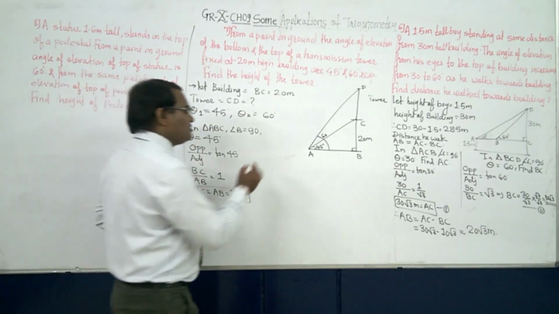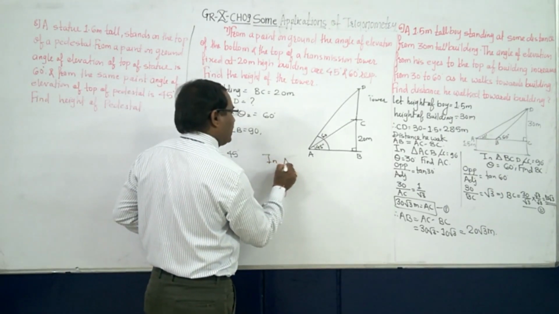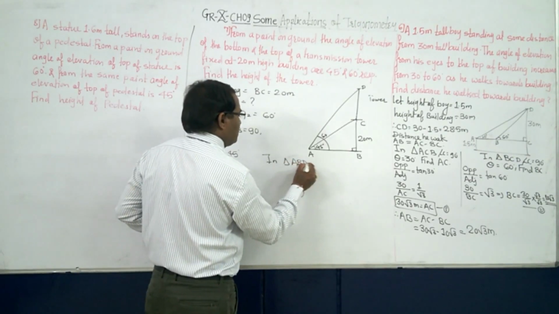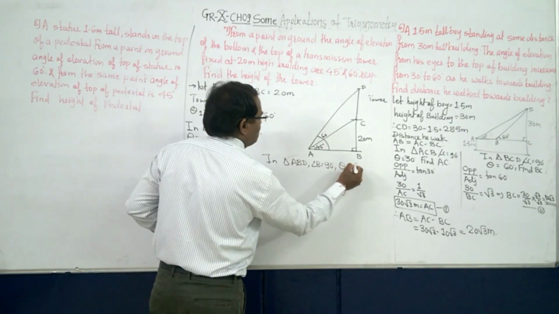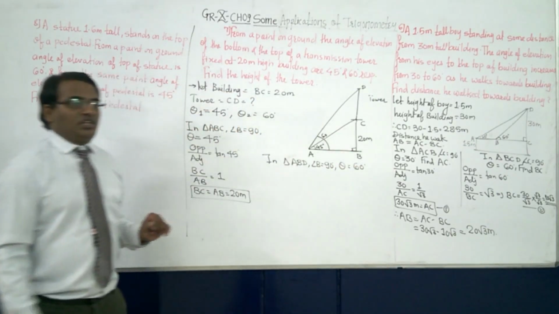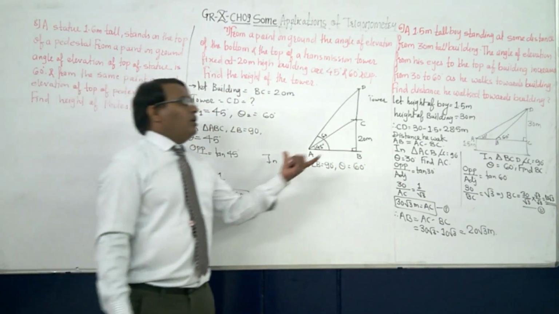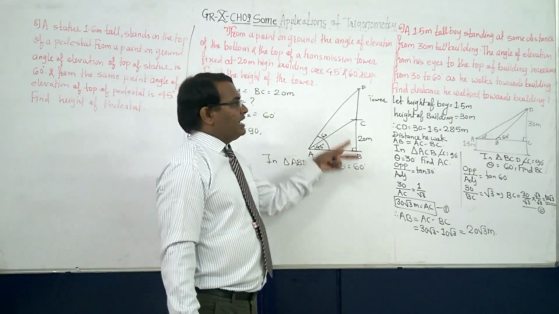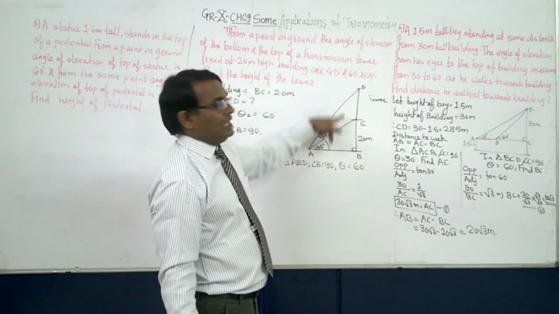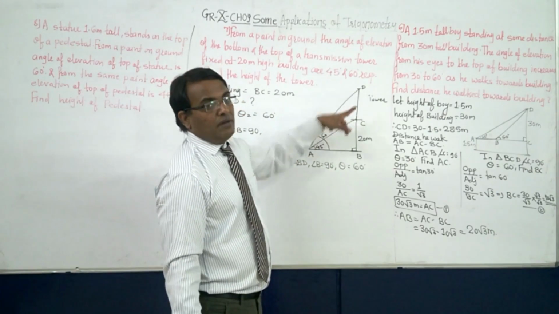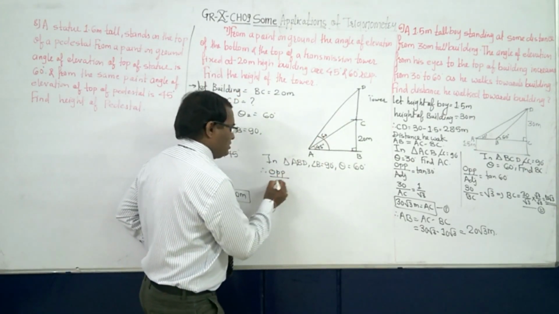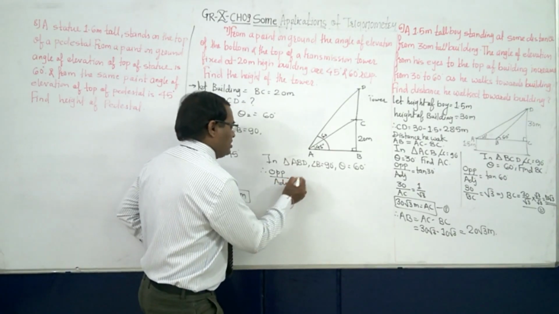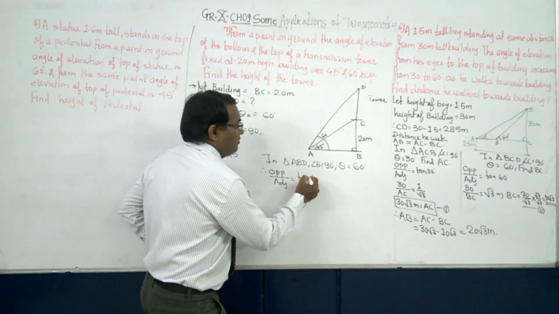20 meter. Now the same thing we have to repeat in triangle ABD. Angle B is equal to 90 and what is theta? It is 60 degree. Right, now AB will be what? Adjacent side, and BD will be what? The opposite side. Okay, so therefore again opposite upon adjacent is equal to what?